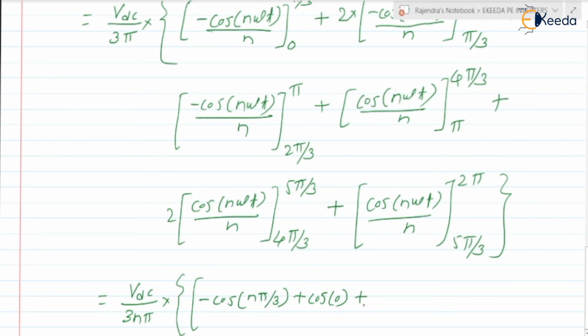Next, plus 2 into minus cos of 2n pi by 3, minus cos of 2n pi by 3, plus cos of n pi by 3. This is the second term.